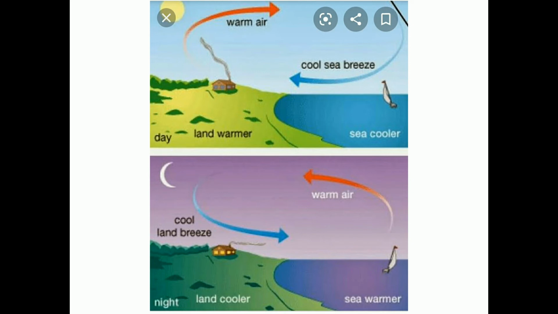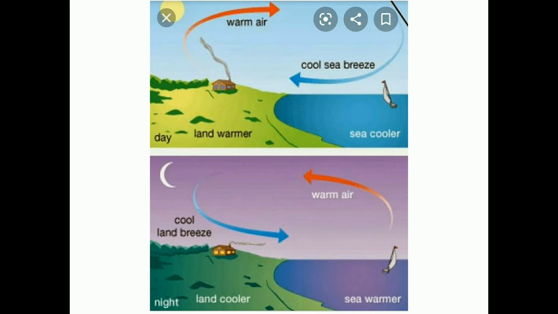Most probably we'll be seeing this in the coastal areas, and this influences the moderate temperature. As such, the difference between the temperature of day and night and that of summer and winter is not much, and this is known as equable climate. Which climate, children? Equable climate. So if we compare similar places on the same latitude and altitude, we can see this effect of the sea also. This is a relationship between the land and water.